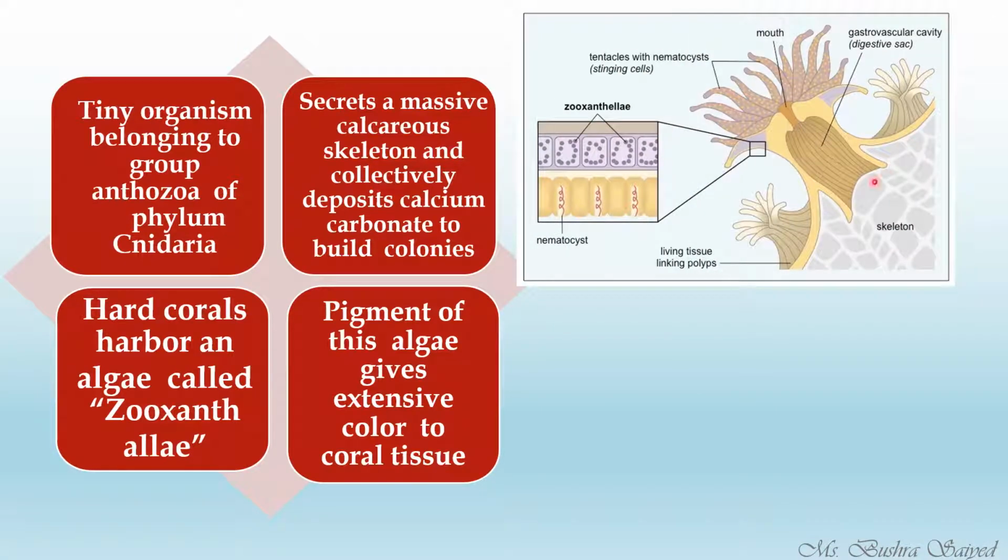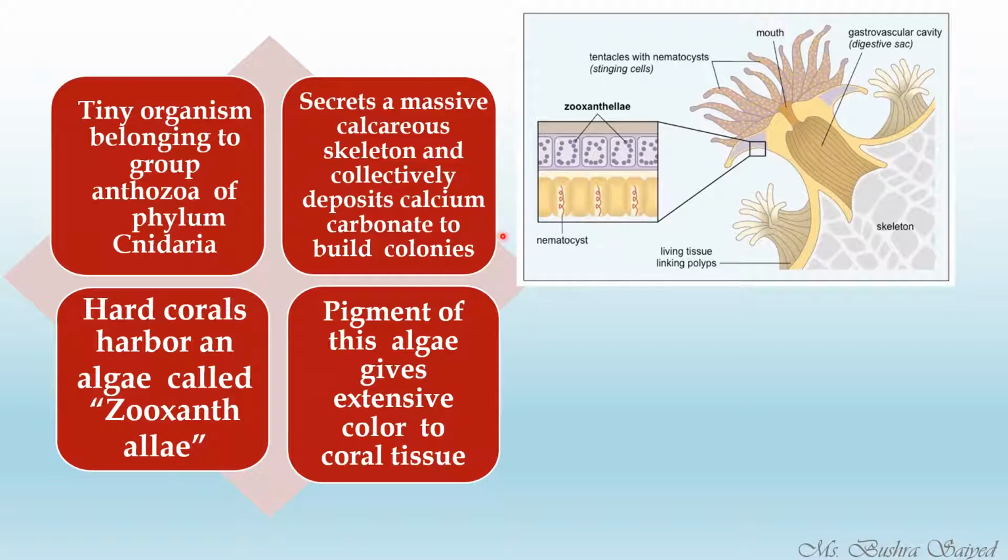See here, this is a polyp, right? In the polyp, at the upper end, somewhere near the tentacles and the mouth, over the edges lies the zooxanthellae, which is the algae that we have talked about.